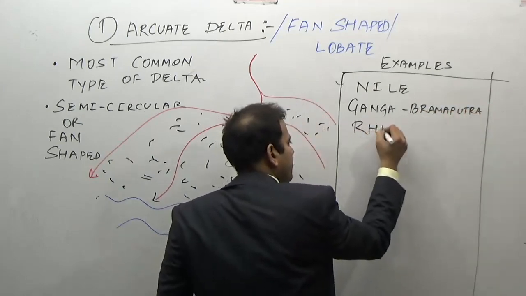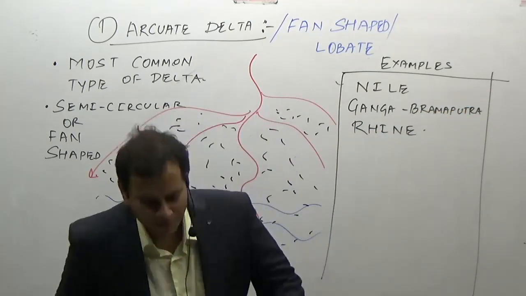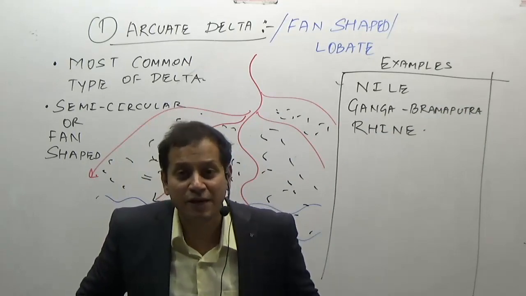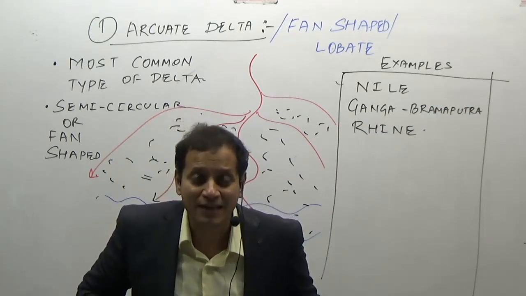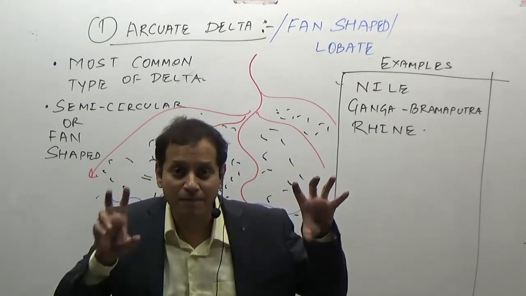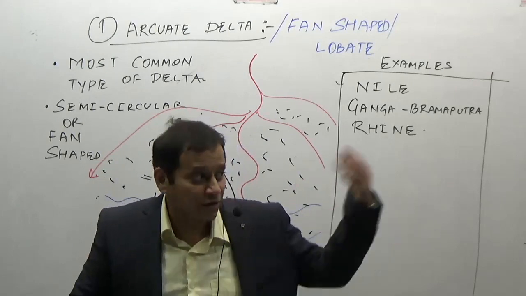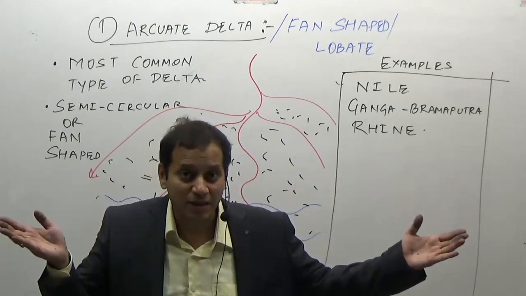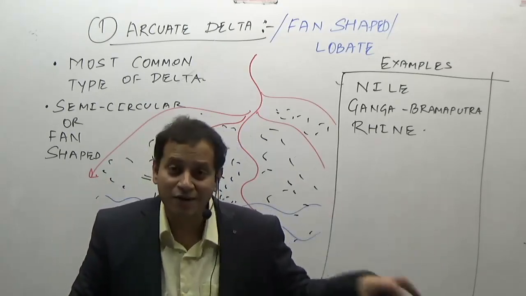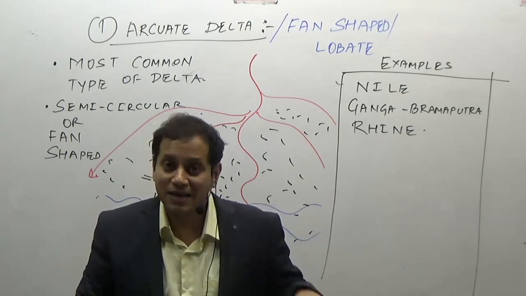River Rhine. Where is River Rhine? Do you remember fault? One of the best well-defined fault valleys is the Rhine River Valley, the Rhine Rift Valley. Rhine River flows through a rift valley between the Vosges and the Black Forest Mountains, in Germany. That is, on one side there is France, on one side there is Germany. So you remember this. If not, revise. That means somewhere there is a lack of revision. Revise your previous lectures. So River Rhine is another example.